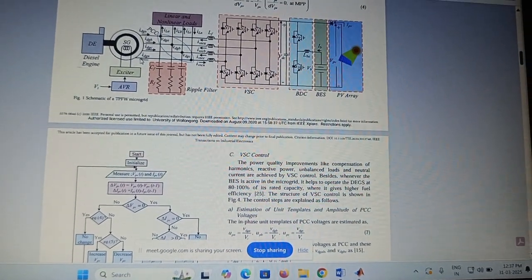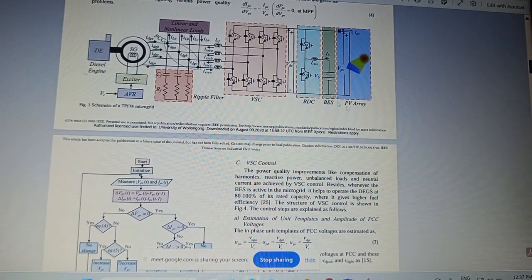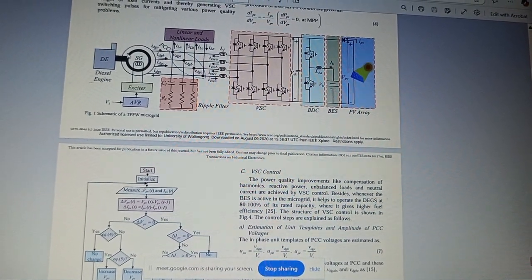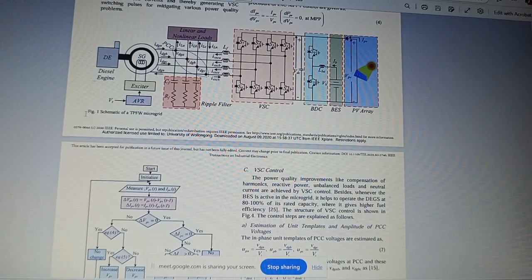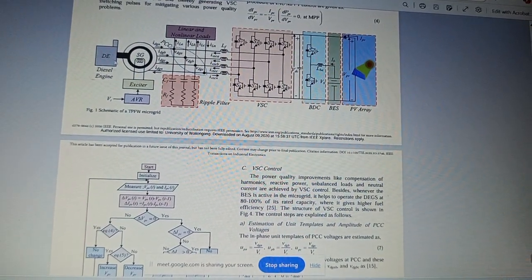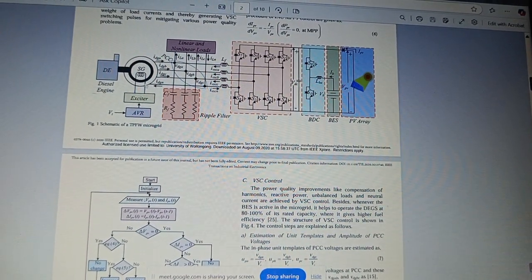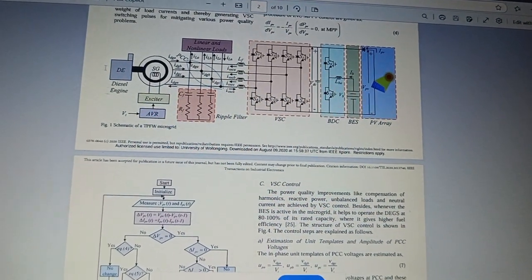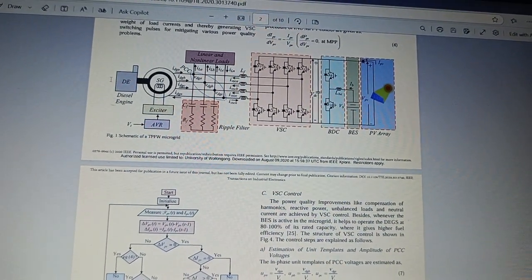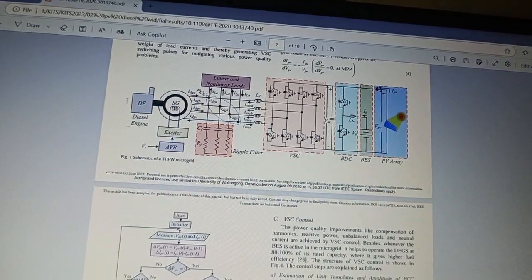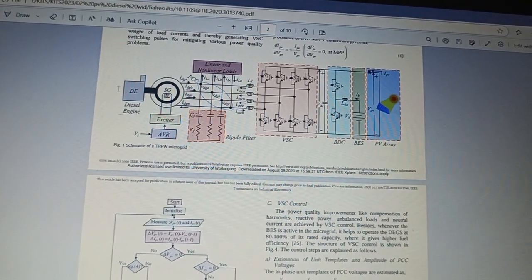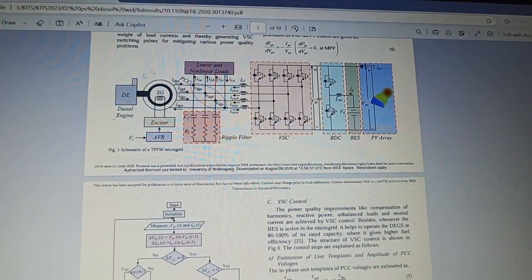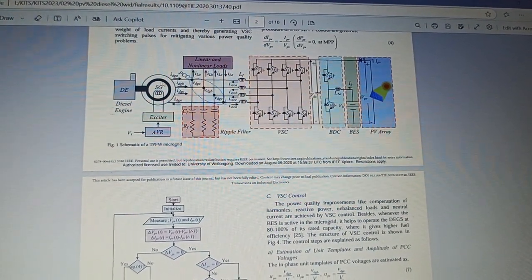Why? Because here we are generating electrical energy through PV free of cost. But coming to the diesel energy generating set, we are spending some amount on fuel, that is nothing but diesel. So it is the costliest power generation compared to all the power generations. We spend more on fuel, diesel, so the generation cost is also more.